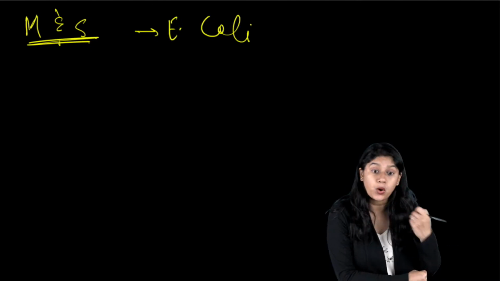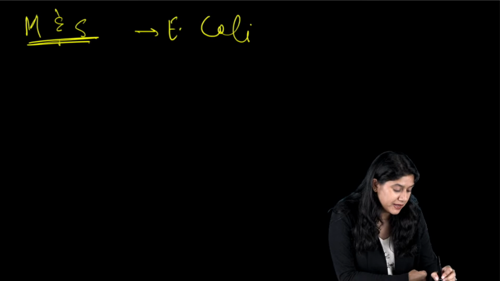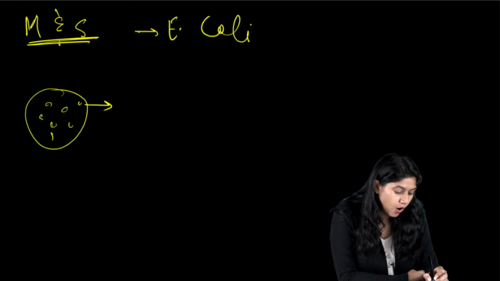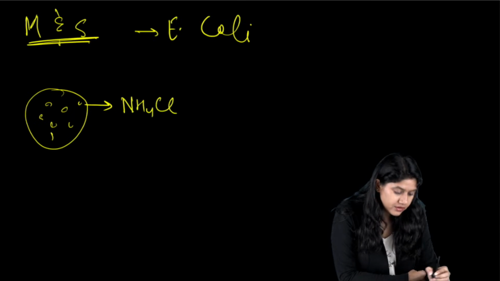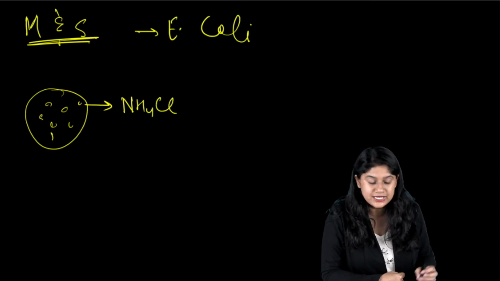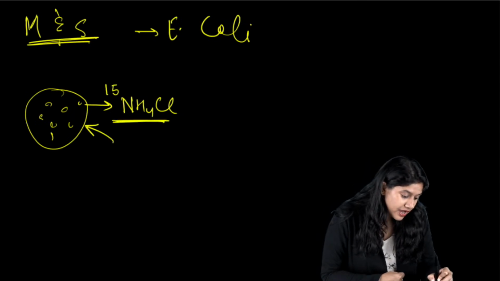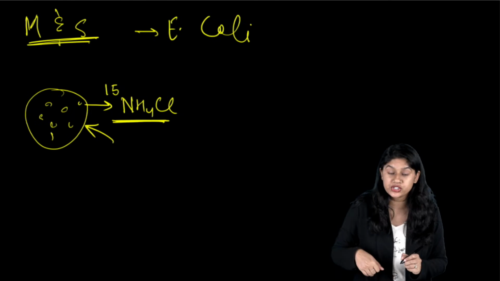In this experiment, they grew E. coli on NH4Cl, and basically they added the heavy isotope of nitrogen.